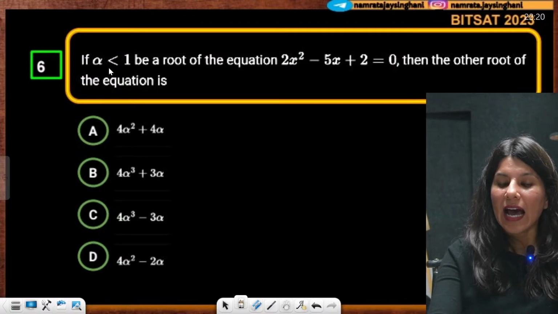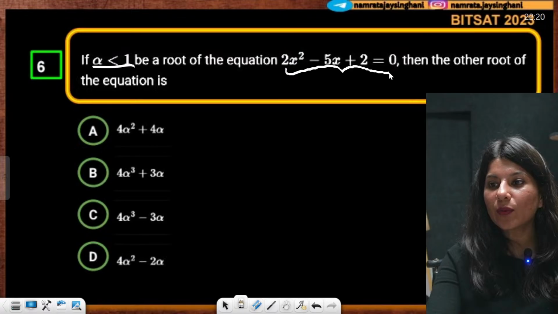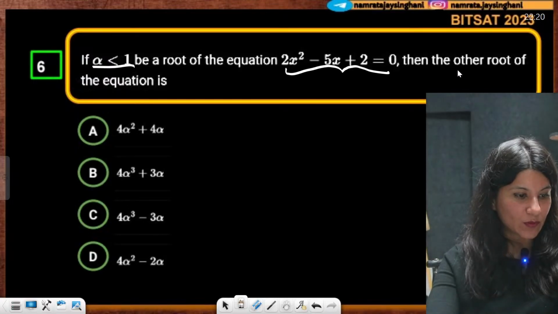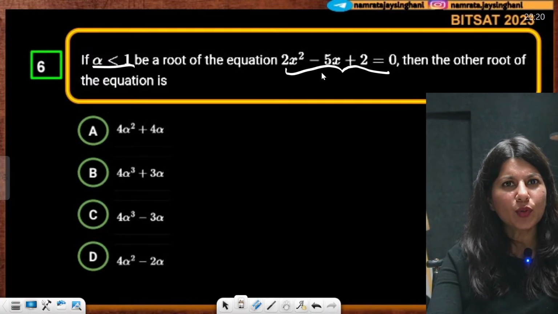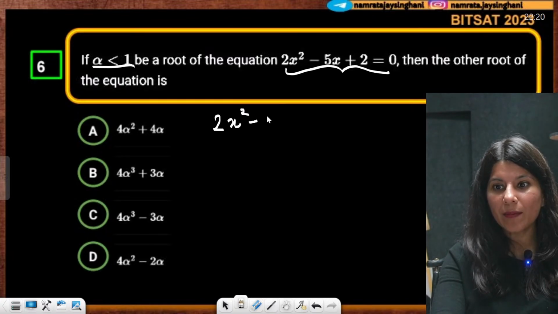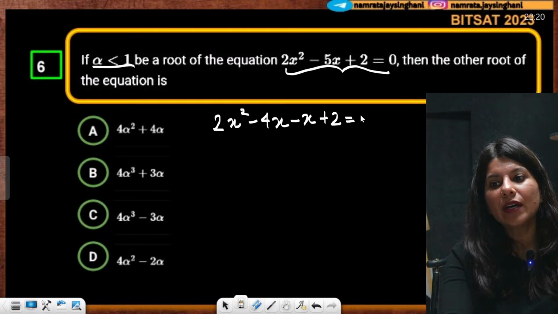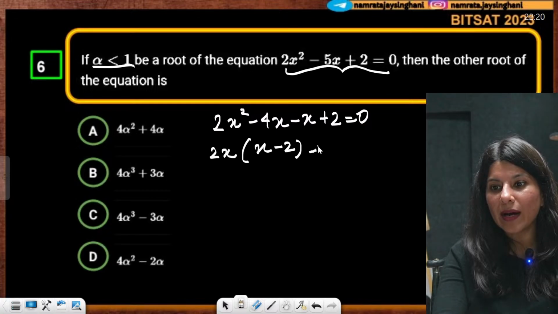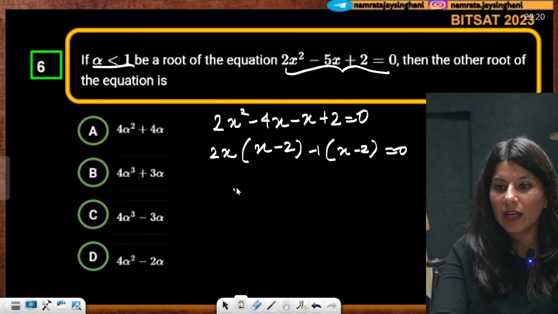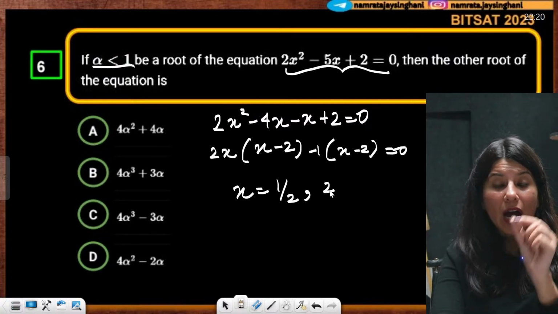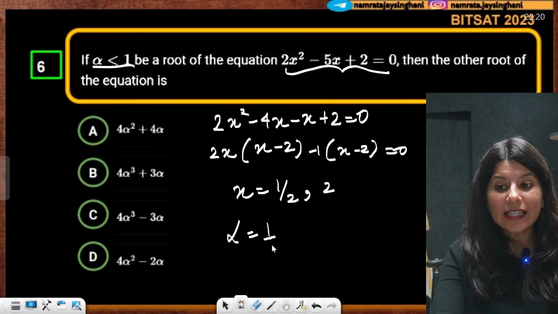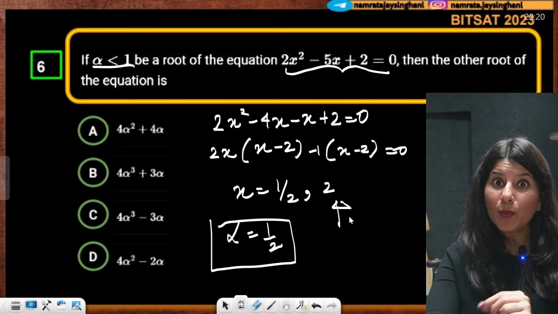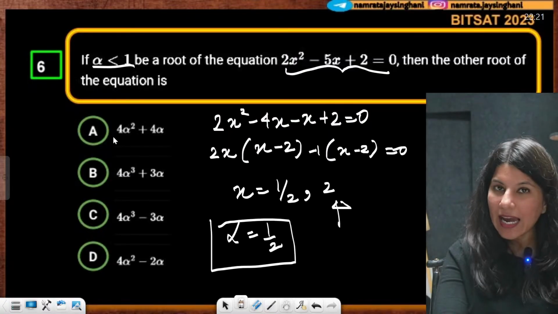Okay. Alpha less than 1 be a root of this equation. Then the other root of this equation. Very good question, BITSAT 2023. Can you find out both the roots of this equation? Actually, yes. 2x square minus 4x minus x plus 2 is equal to 0. If you take 2x common, you are going to get (x minus 2)(2x minus 1) is equal to 0. So x is equal to 1 by 2, comma 2. Now alpha is that root which is less than 1. So alpha is half. Another root is actually 2. Now put alpha equal to half in option A and check what you are getting.